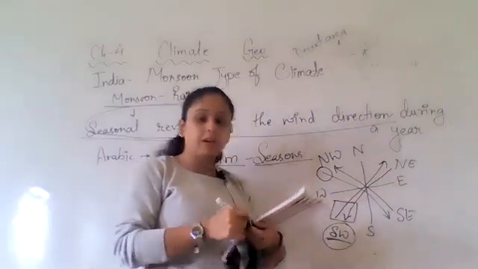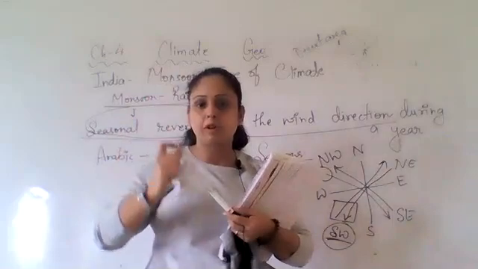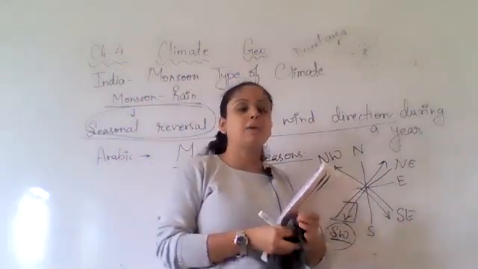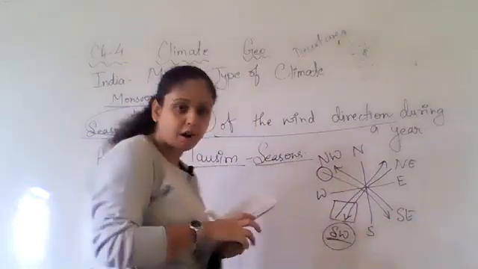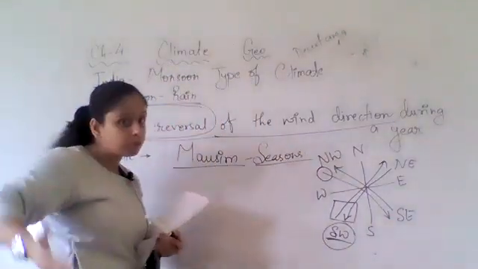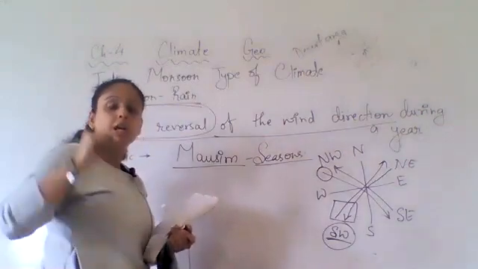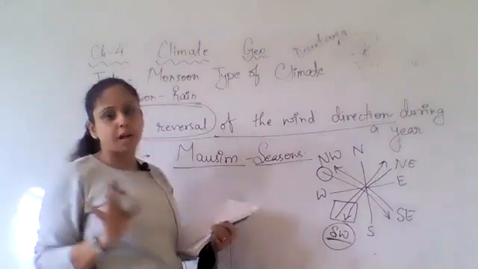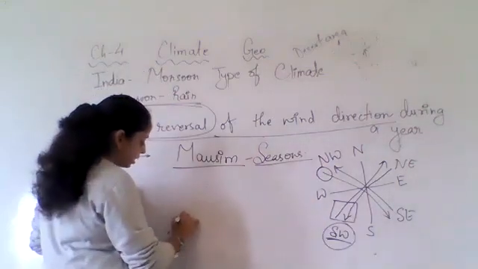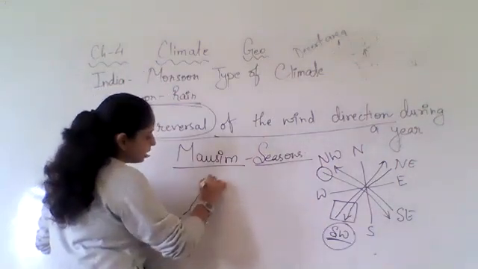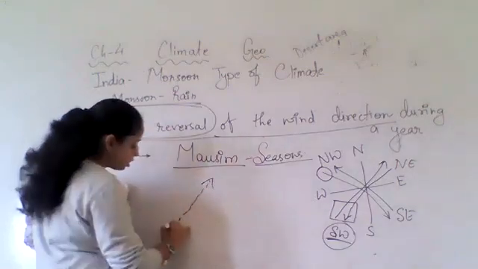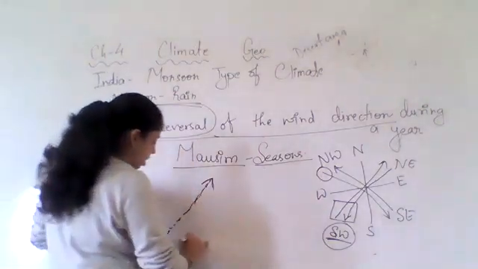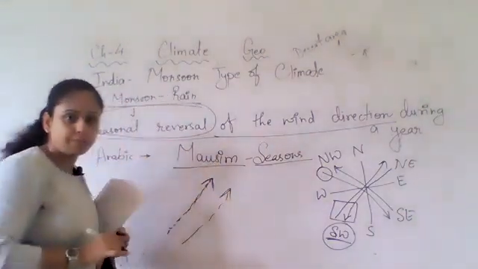Now, seasonal reversal. What is the meaning of seasonal reversal of the wind? I am just explaining in a rough way, and further when we read the topic, we will discuss it in detail. So now suppose there is summer. In summer what happens? The wind blows in this direction. Suppose the wind is going in this direction. Okay, like this it is blowing.